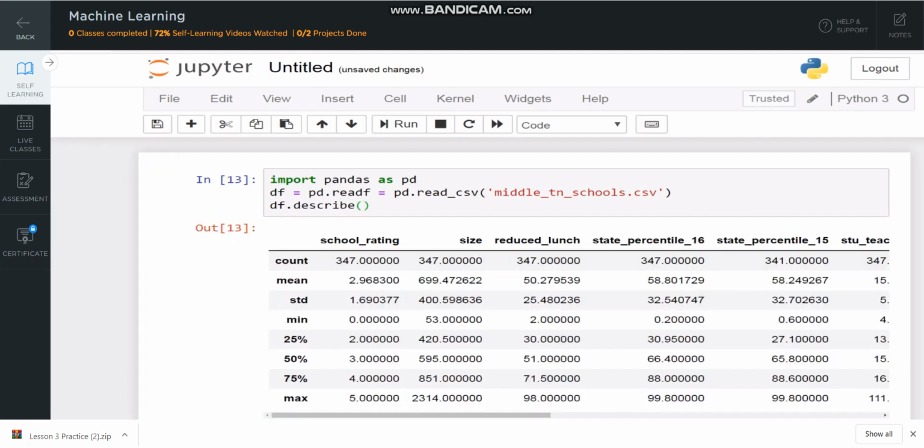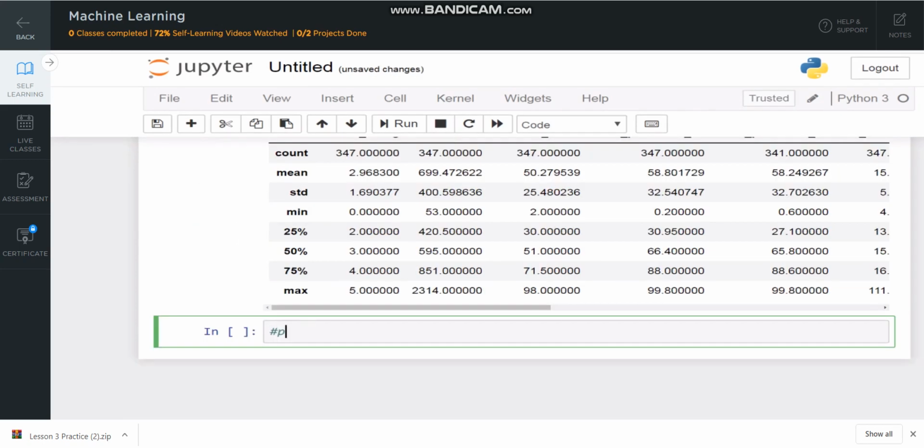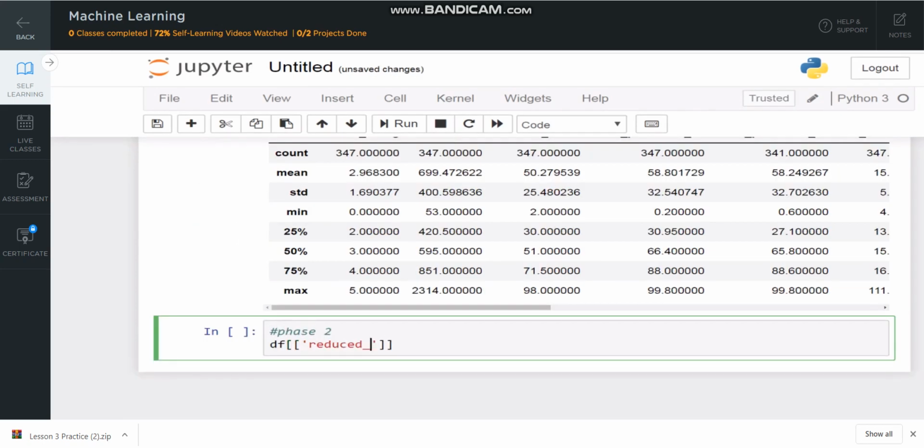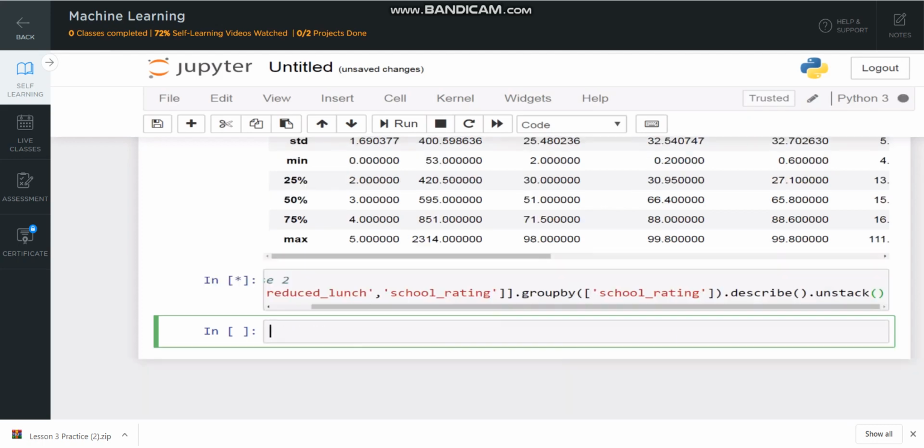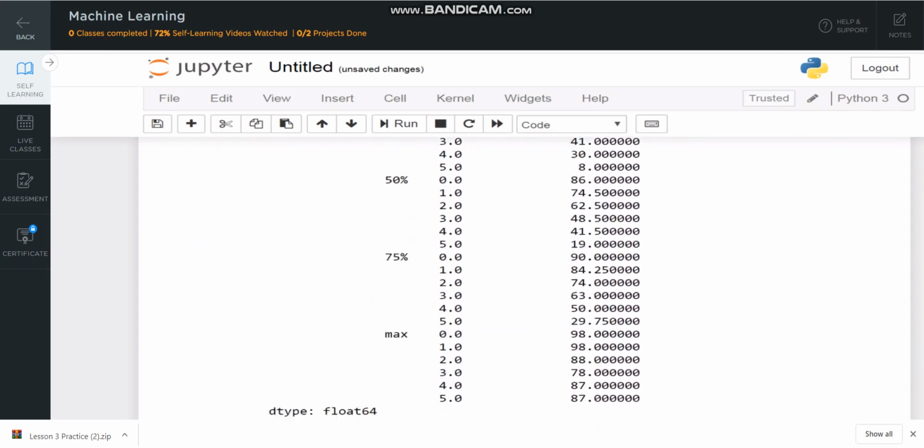Now that you have obtained the basic statistics for all of the attributes and are interested in only the reduced lunch and school rating variables, you can extract the two variables directly and group one with respect to another so as to get the data distribution of the former with respect to the latter. Also, you will use the unstack function here to represent the data in a different way.